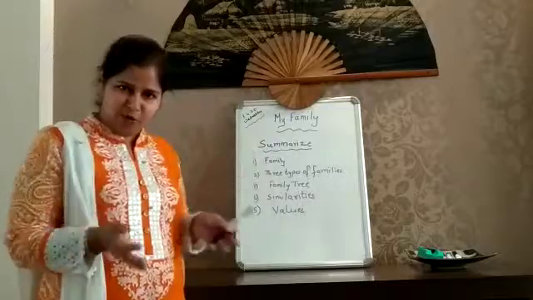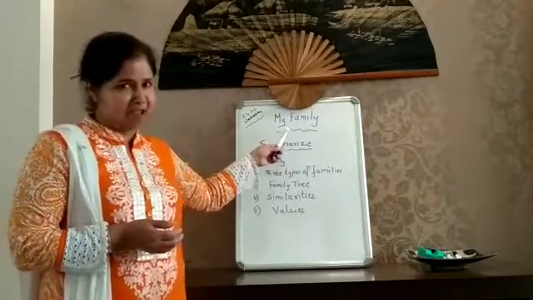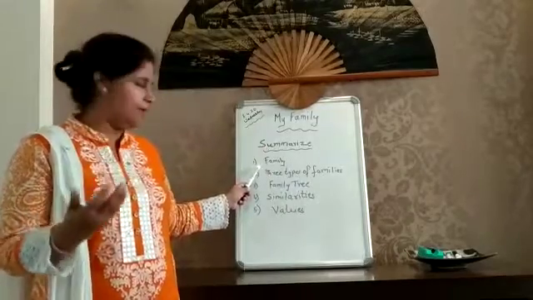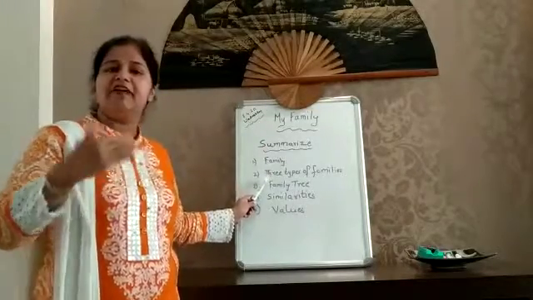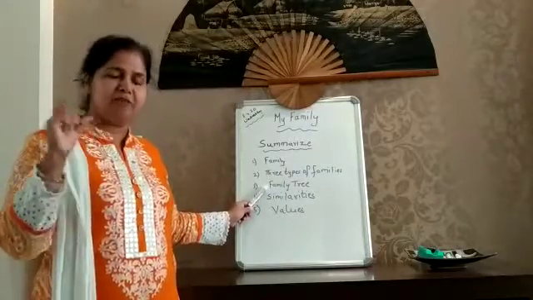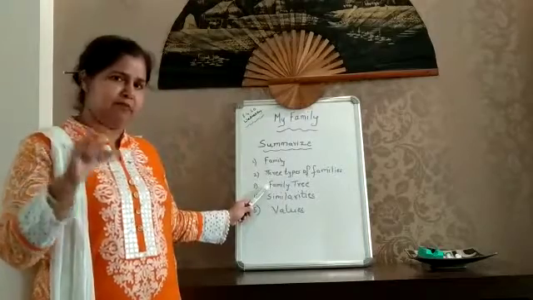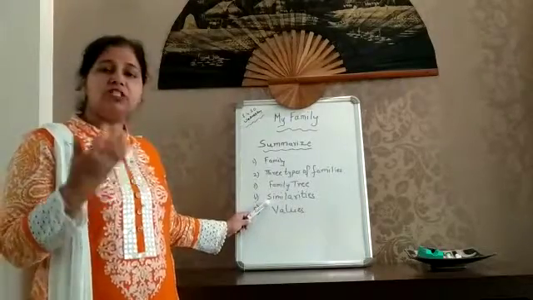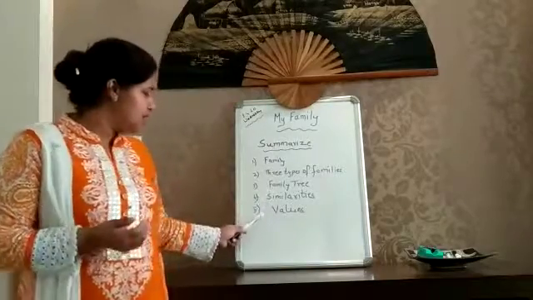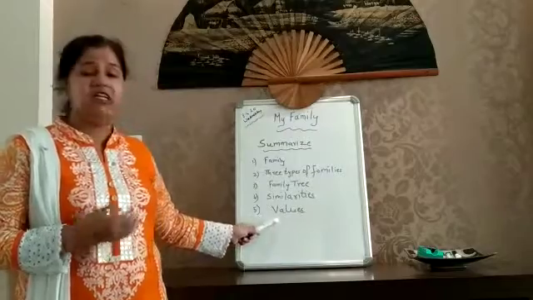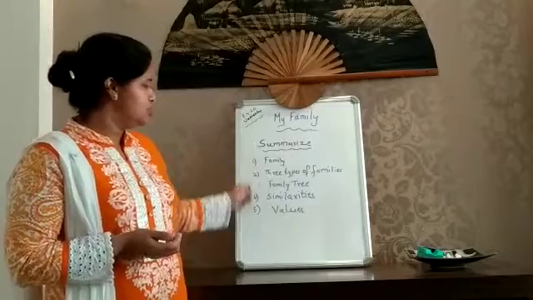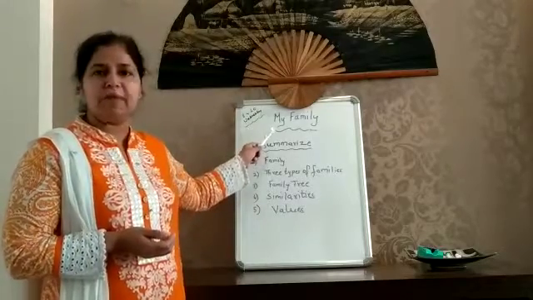Now to summarize, let's see what we have studied in this chapter, My Family. Firstly, we learned what is a family, the members in a family, and depending on that we learned the three different types of families. And then we learned to make a family tree by pasting the pictures of family members in the tree. Fourthly, we learned the meaning of similarities, what it means to resemble each other in a family. Then fifth, last but not the least, we learned the different values that we learn from a family. So these are all the things which we have learned in the chapter My Family.